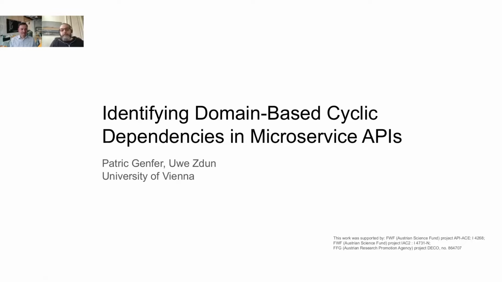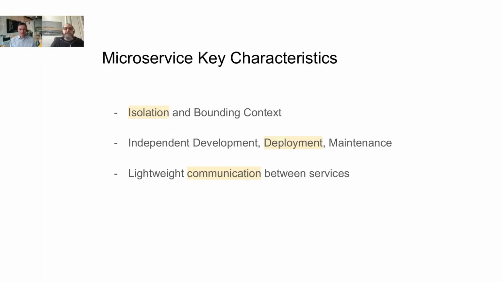And during the next approximately 10 to 15 minutes, I would like to give you a short introduction to our research topic, identifying domain-based cyclic dependencies in microservice APIs. But before we dive deeper into this topic, I first would like to do a short recap about some very important key characteristics of microservices, which are of interest for the research.